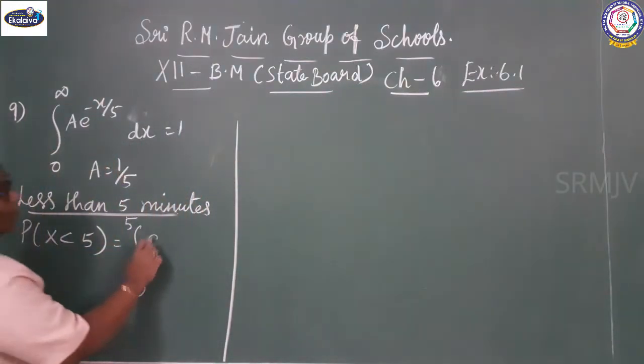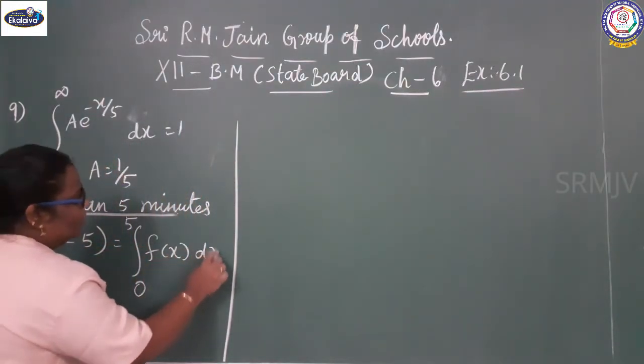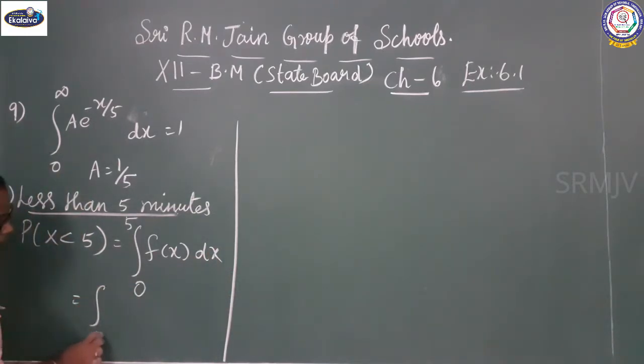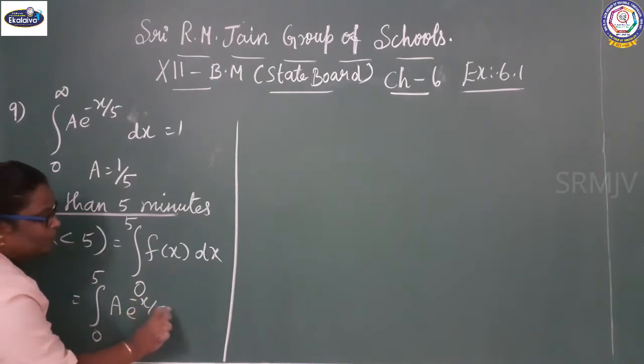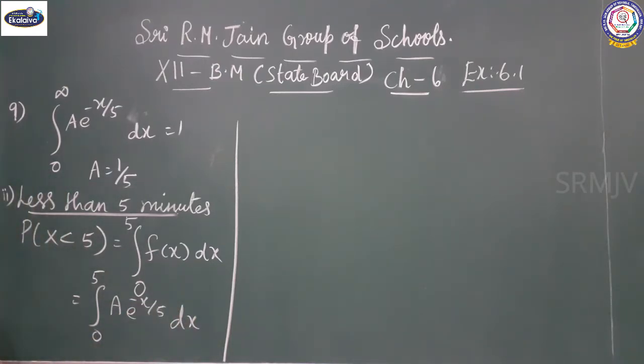So integral 0 to 5 f of x dx. It gives integral 0 to 5 a e power minus x by 5 into dx. What is the value of a? 1 by 5.